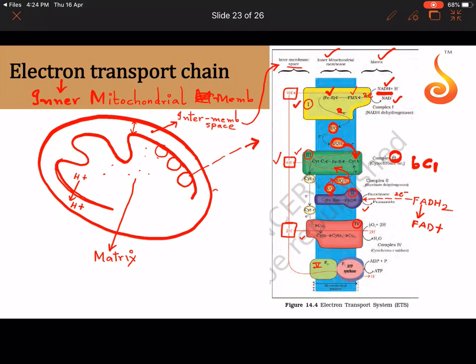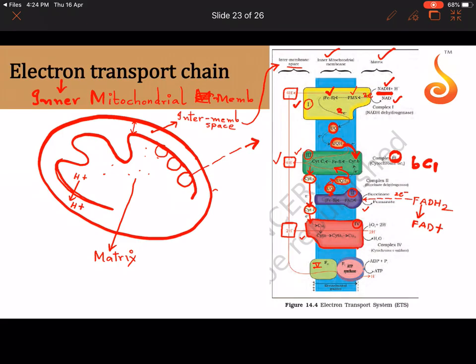And here protons are being pumped. Correct? And then the electron from complex 3 comes out to a mobile electron carrier called cytochrome C. Cytochrome C will pick the electrons and send them to a copper and heme containing cytochrome complex, which is called complex 4.